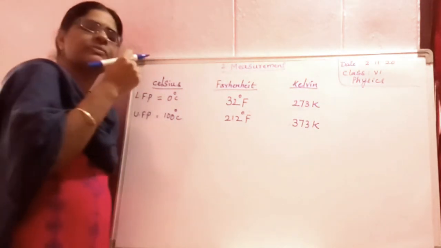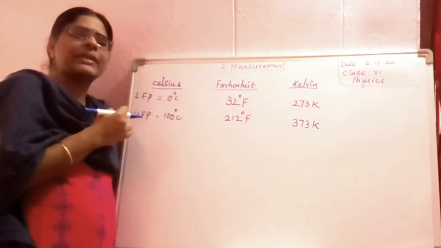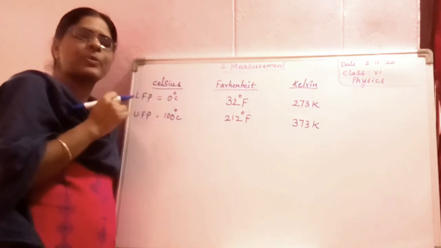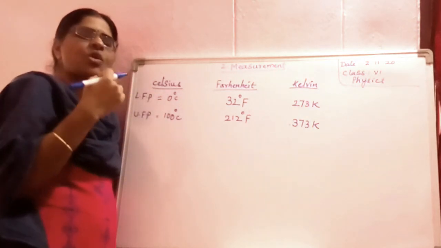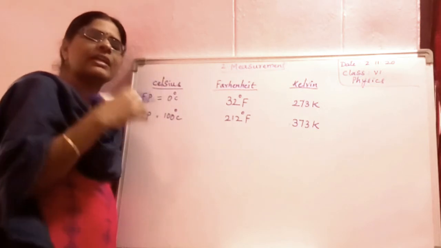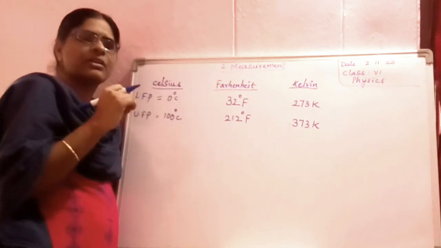Say, the clinical thermometer, the doctors may be putting it under your tongue, or for the small babies they may be keeping it in the armpit.